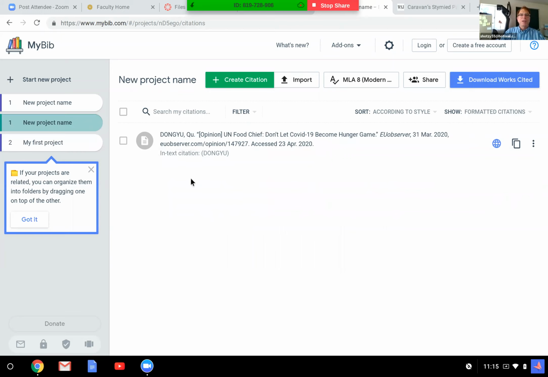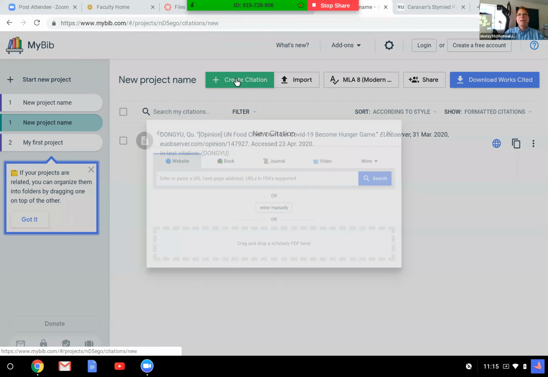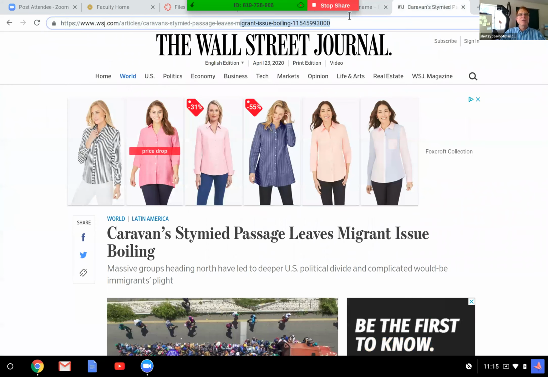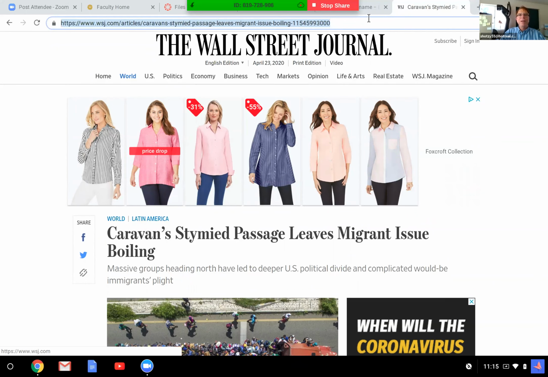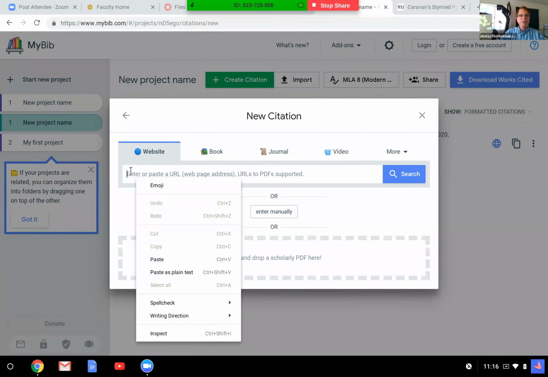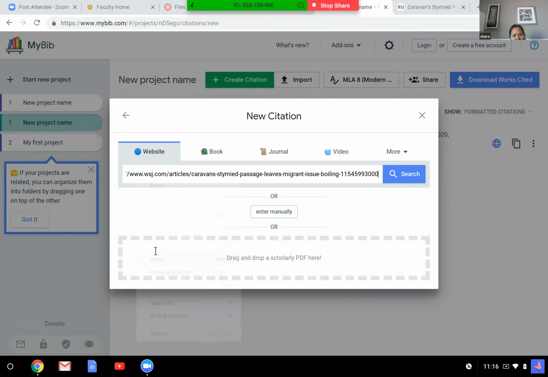So let's do this one. Let's say I already have one citation. Okay. I want to do another one. So I go up here to the green button and I hit click citation. And I think, did I copy that? No, I have to copy the URL over here on my article. So I copy it like that. Then I come back to making a citation. I'm going to paste it here because it says enter or paste the URL. It just says search, and then I'll click on that.